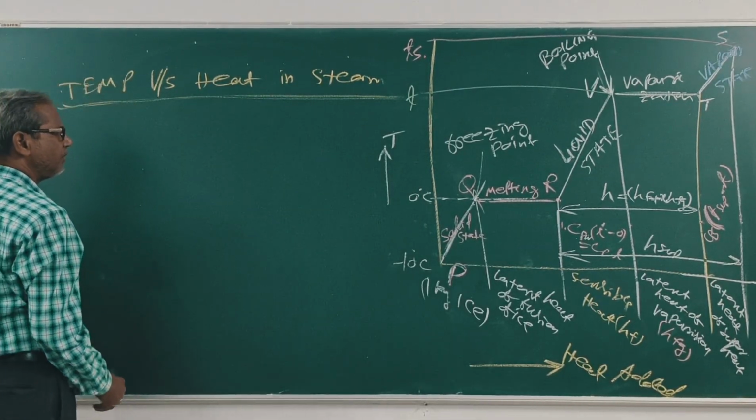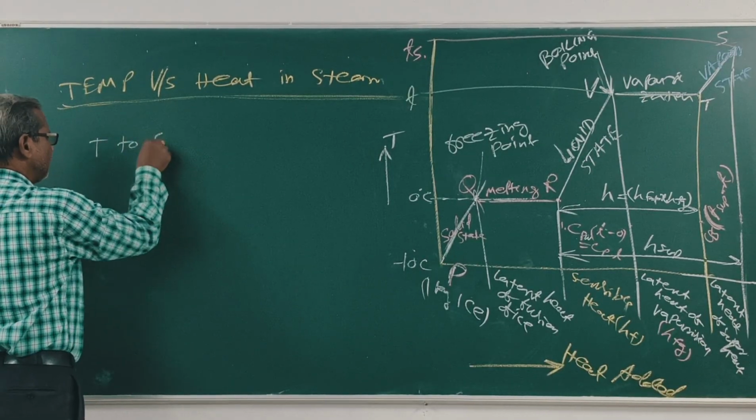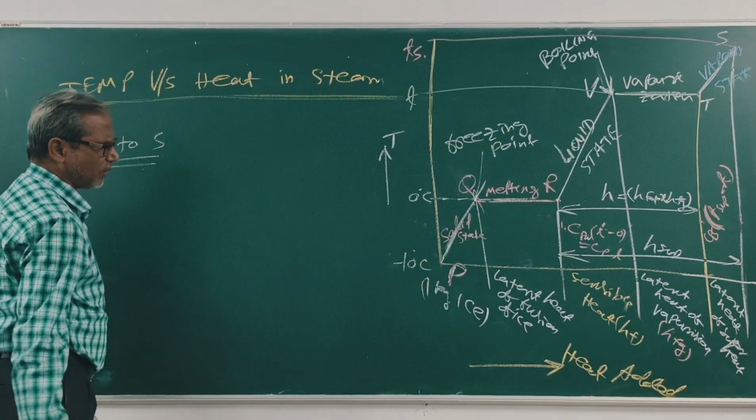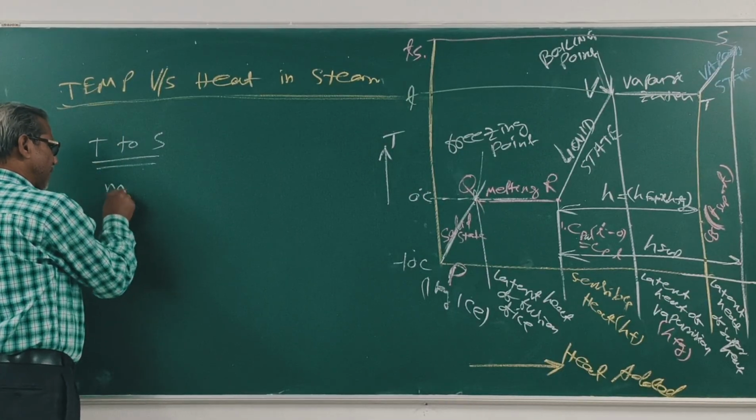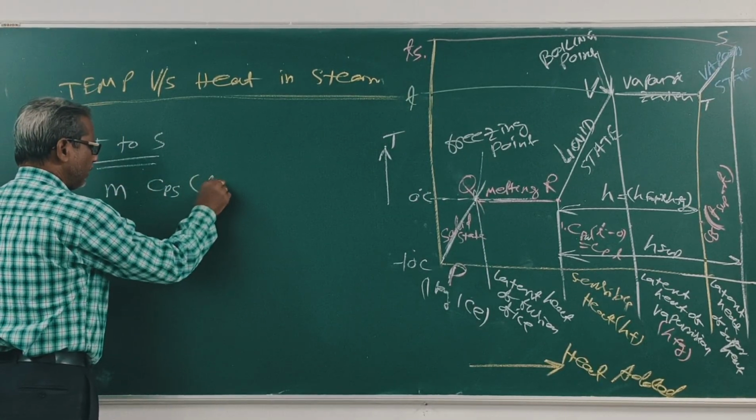From T to S, the latent heat of superheat is equal to mass into Cps into (Tsup minus T).